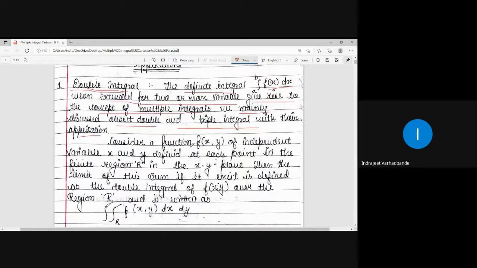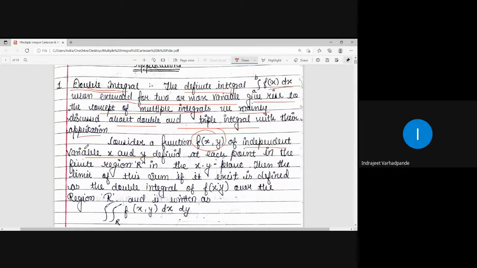So consider a function f of xy of independent variables x and y. Why is f of xy said to be a function of independent variables x and y? Because it is differentiable with respect to x and y. Why is it necessary for us to have the function differentiable?